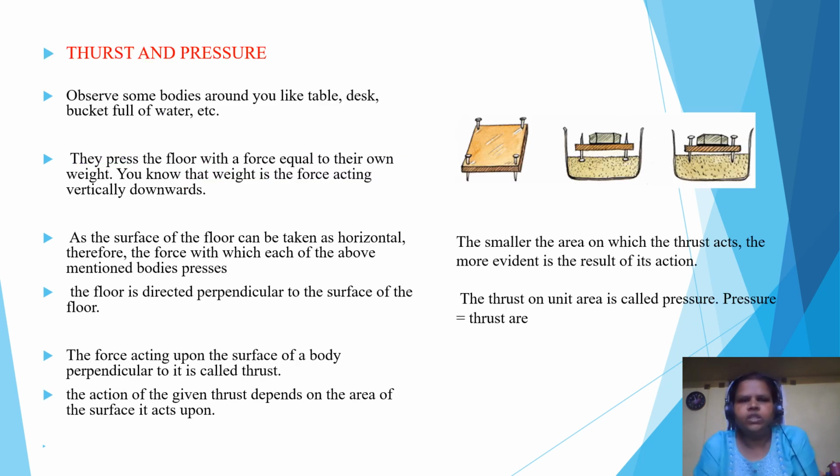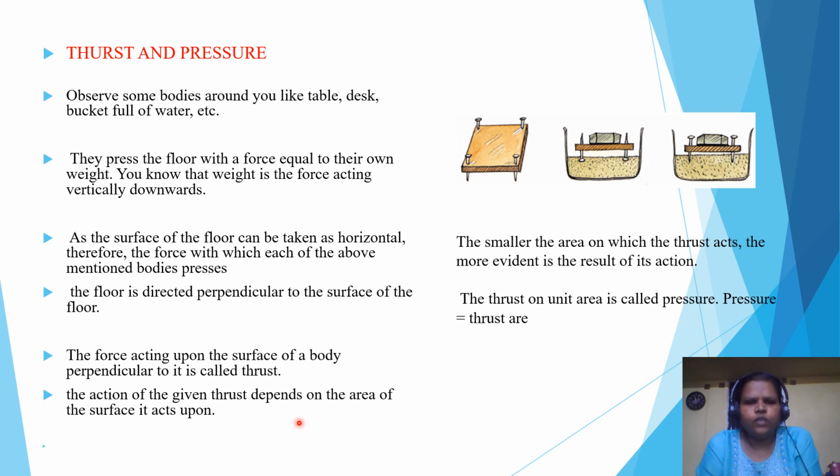Now we will see another concept called thrust and pressure. We observe some bodies around us, like a table, desk, or bucket full of water. They press the floor with a force equal to their own weight. The weight is a force acting vertically downwards. As the surface of the floor can be taken as horizontal, the force with which each of the above-mentioned bodies presses the floor is directed perpendicular to the surface of the floor.